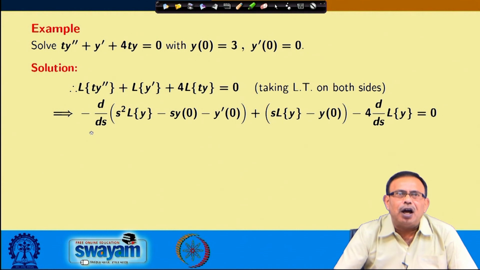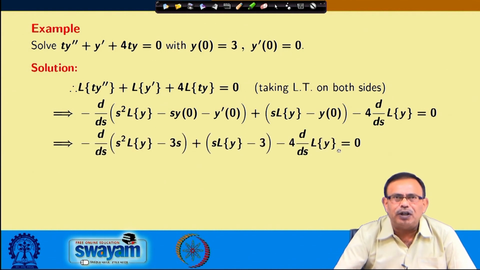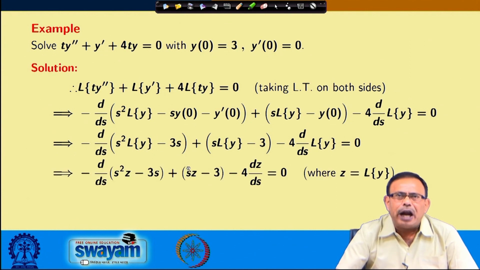So, here minus d/ds of Laplace transform of y double dash, and I know Laplace transform of y double dash, I am substituting this value, plus Laplace transform of y dash, I know it, s into Laplace transform of y minus y(0). Again Laplace transform of t y is minus d/ds of Laplace transform of y. So, please note these things. So, minus 4 into d/ds of Laplace transform of y. Now, substituting the values of y(0) and y dash(0), I am obtaining this.